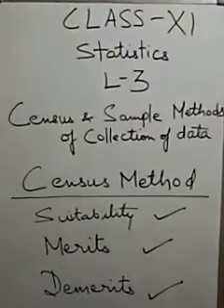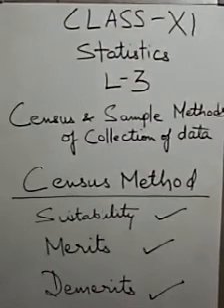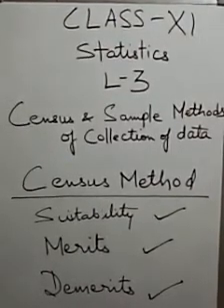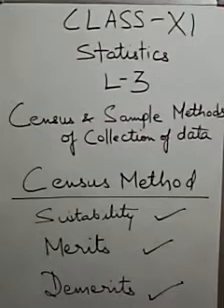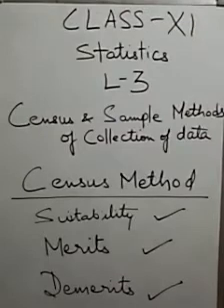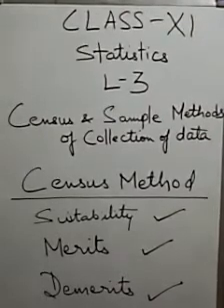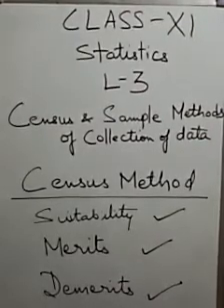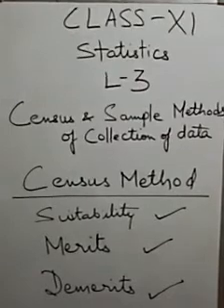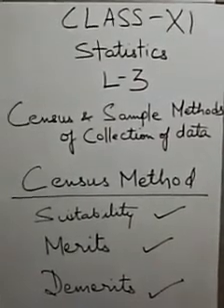Now what are its merits and demerits? Studying the merits, the principal merits of census method are as follows. First, reliability and accuracy. Results based on census method are accurate and highly reliable. This is because each and every item of the population is studied and included. Second, less biased. Results based on census method are less biased.